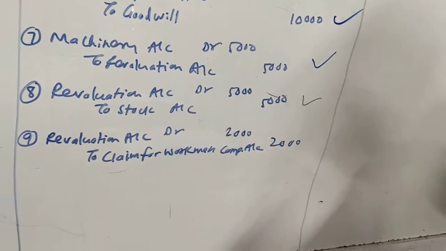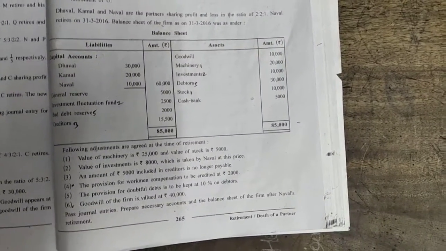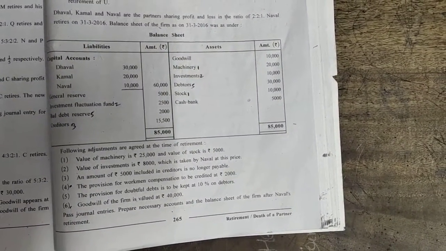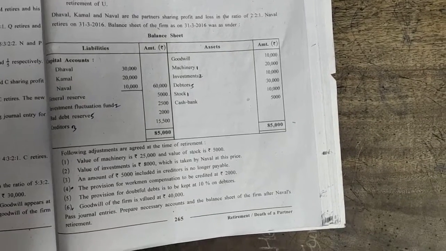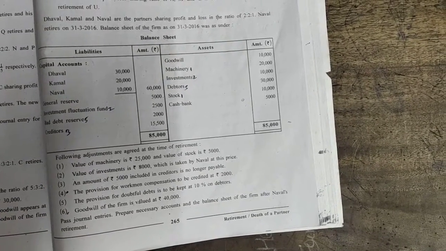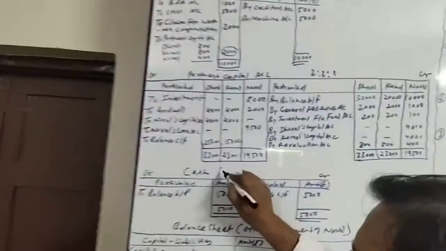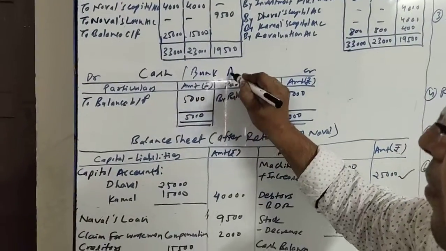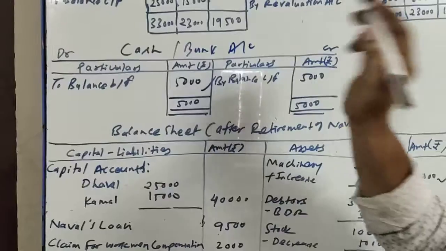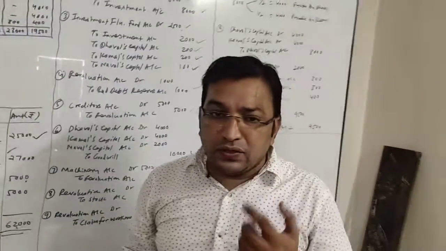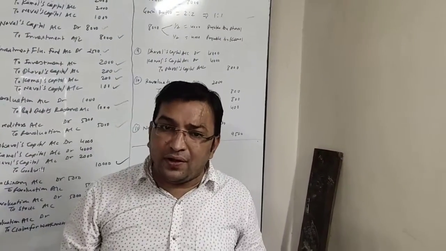Okay. Next item is the cash and bank. So we will be making an account of that. This is the opening balance. We will be writing it at the debit side of that cash and bank account. Debit side, to balance brought down 5,000. Okay. So here we have finished with both sides of the balance sheet.